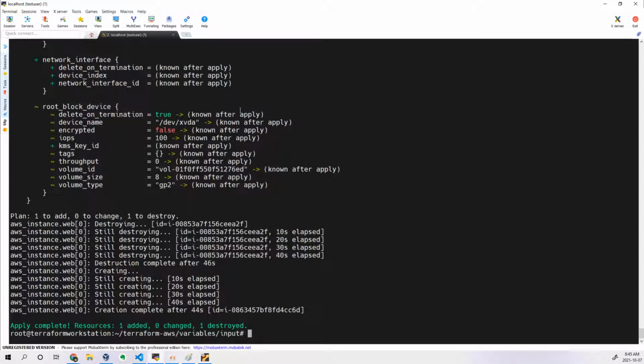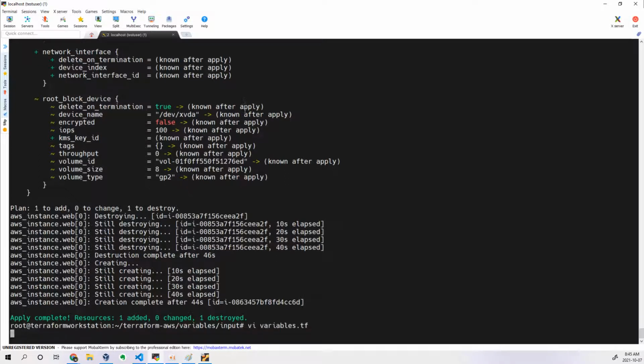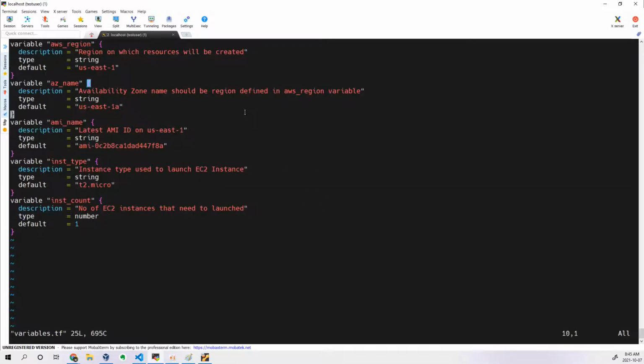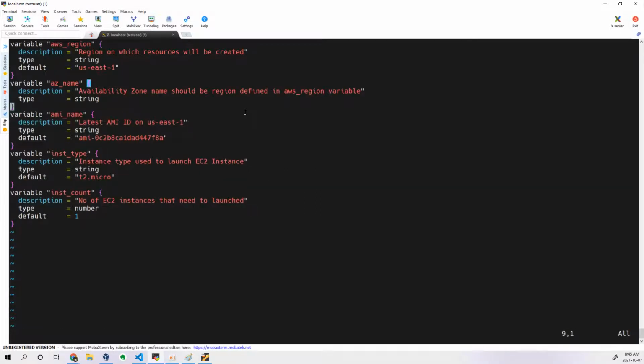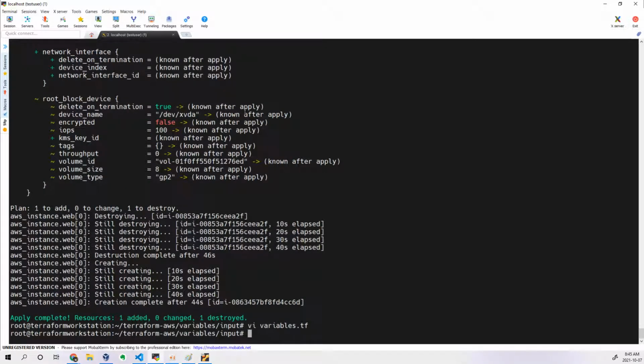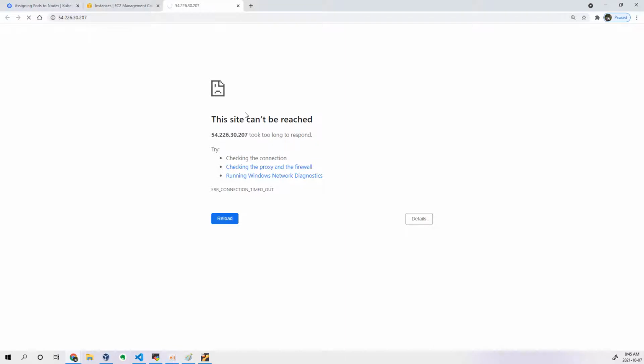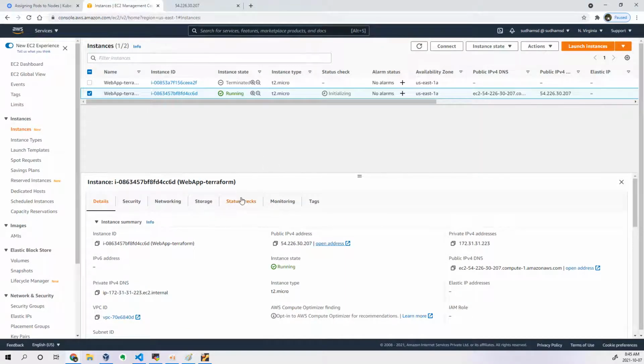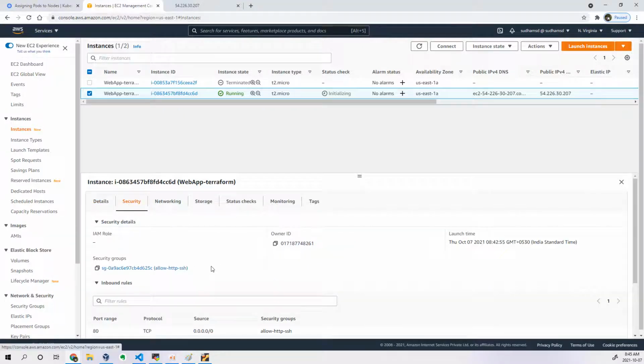Now after this, for the same example, I will open my variables file. I will remove this availability zone, then the instance type and the count as well, the default values. Now if I try to execute Terraform plan or apply, what will happen? Let us see. It is taking some time to load this application. Let's wait.